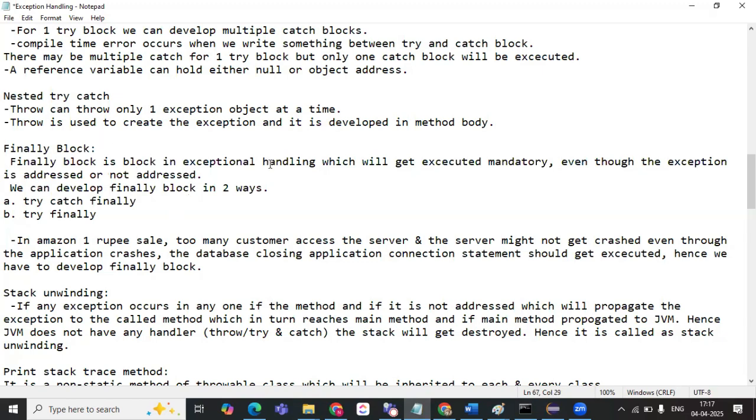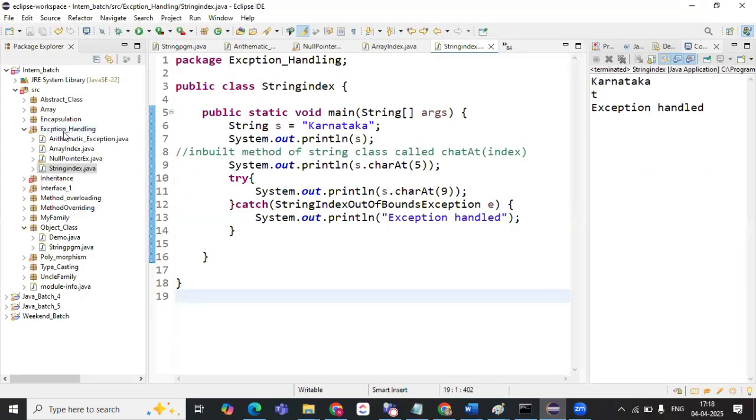Whatever logic we write inside the finally block will get executed. So we can have a try-catch-finally block or a combination of try-finally. Without the catch, if we have the finally, it's also fine. But this finally block will get executed mandatorily. I'll show you that.